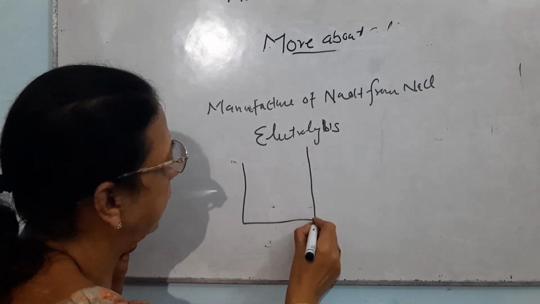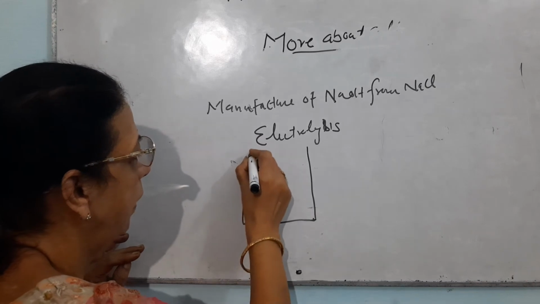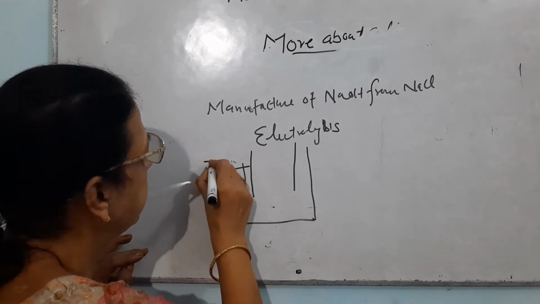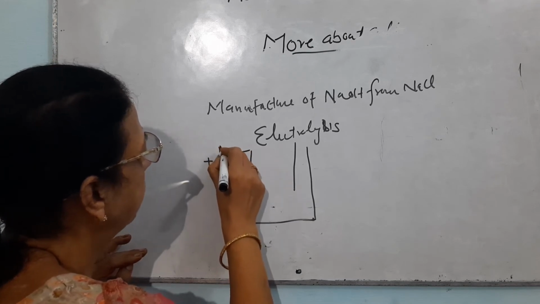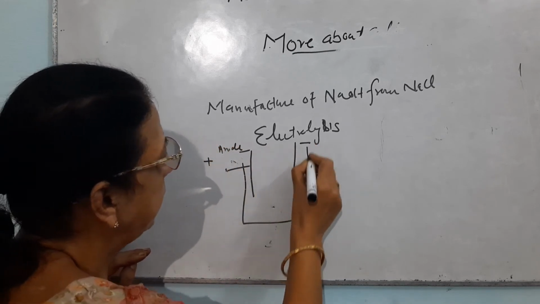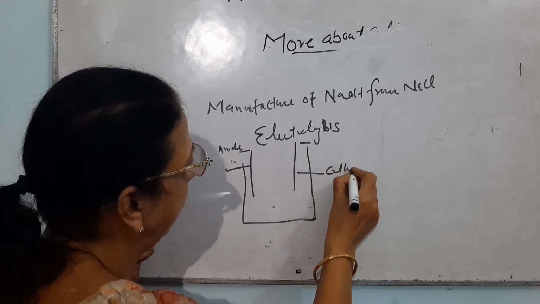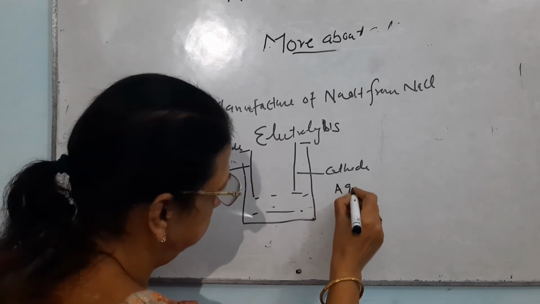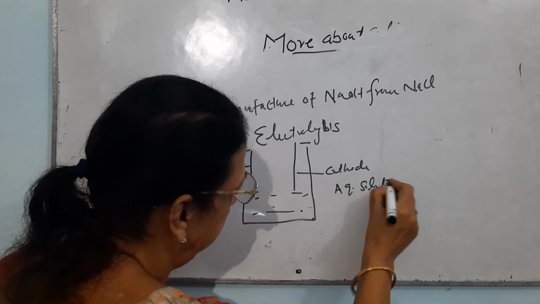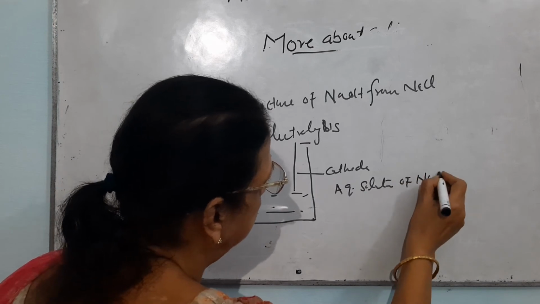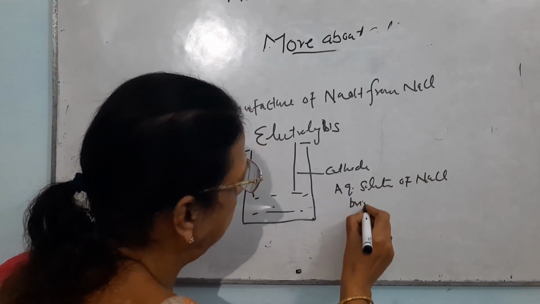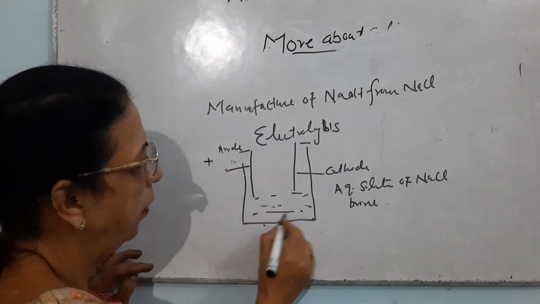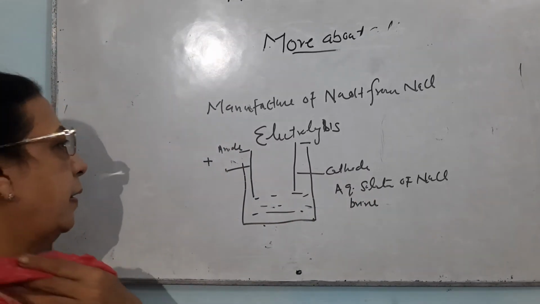An electrolytic cell is taken in which there are two electrodes: positively charged called anode, negatively charged called cathode, and an aqueous solution of NaCl, which is called brine, is taken.